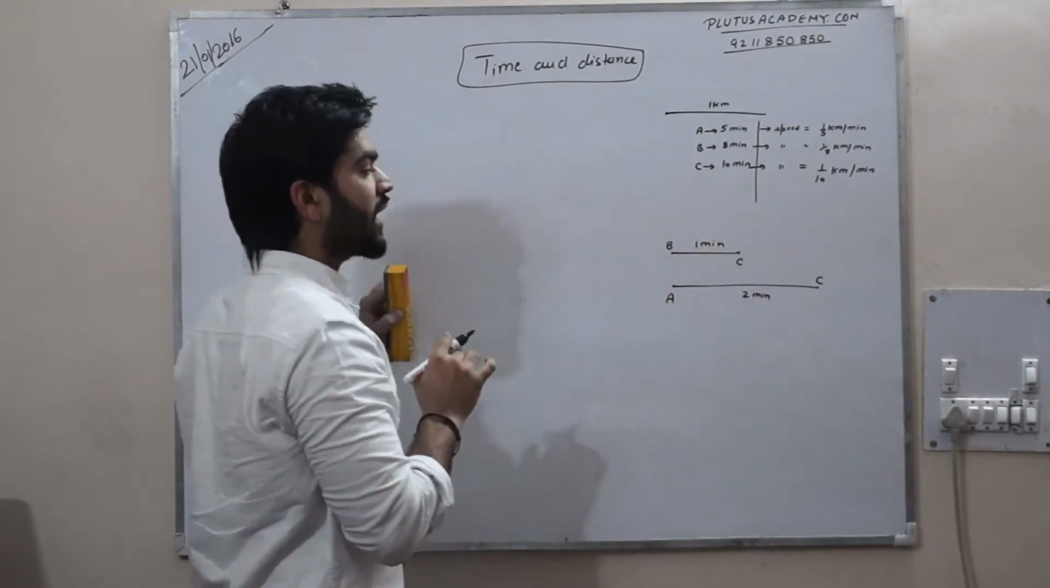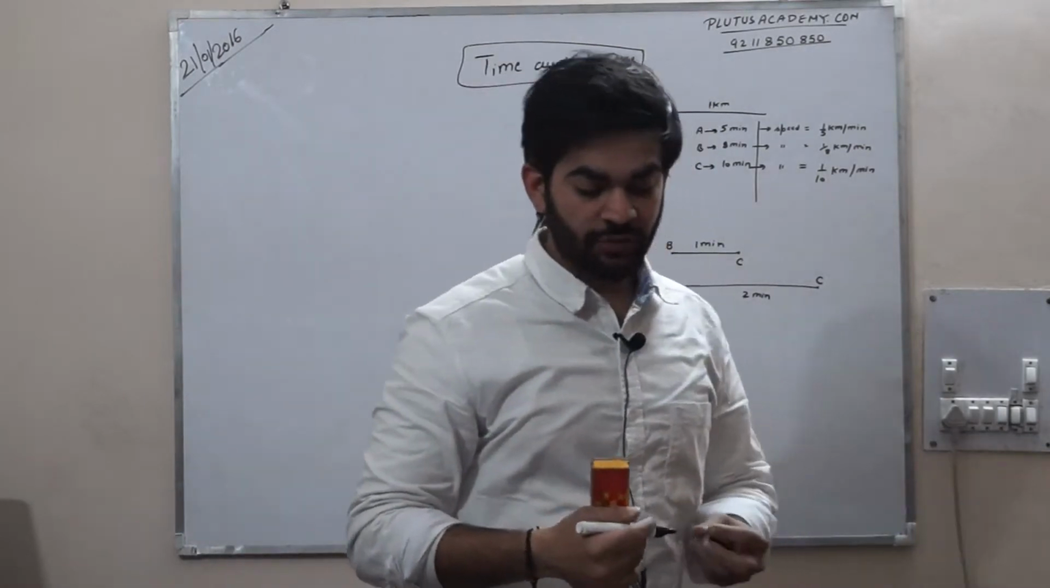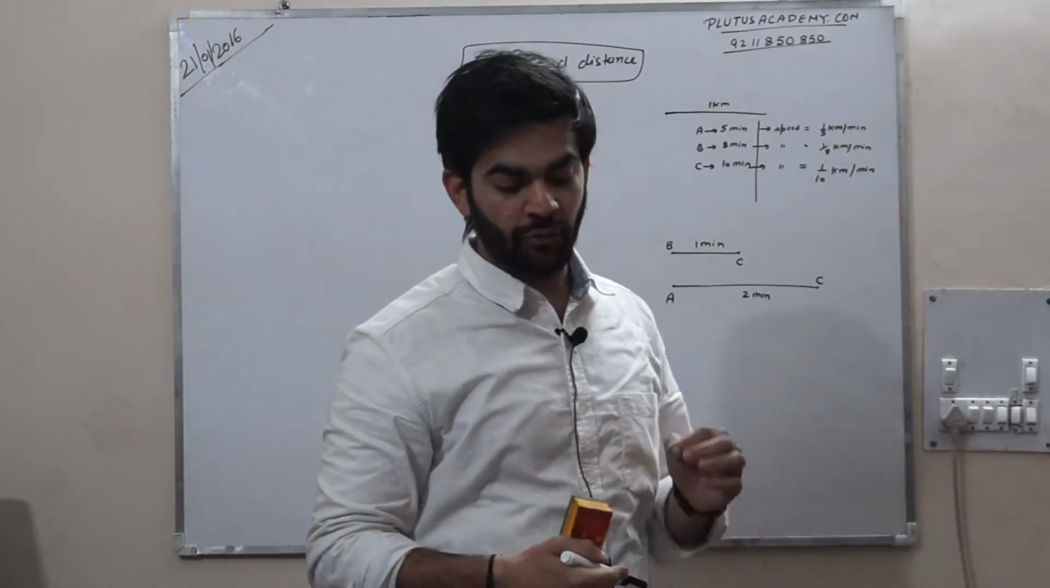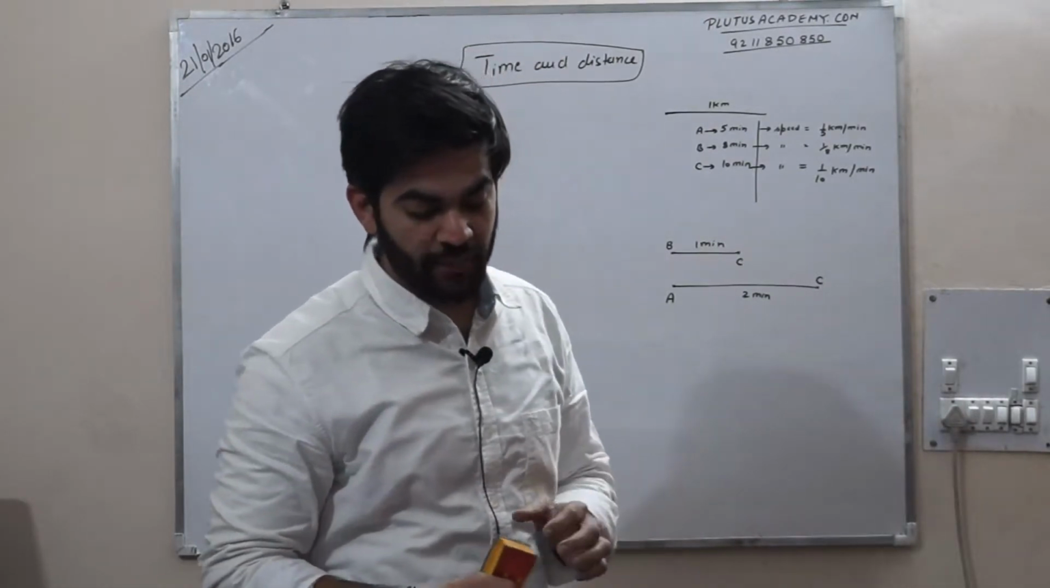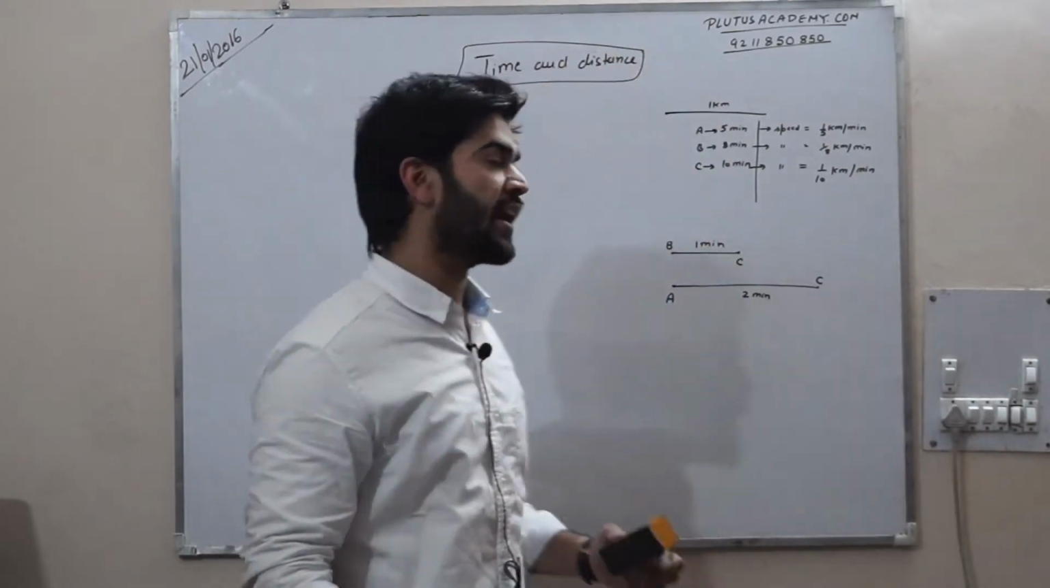What I am saying, the question says C starts walking from a point at a certain time, B starts from the same point 1 minute later and A starts from the same point 2 minutes later than C. Then A meets B and C at what time?